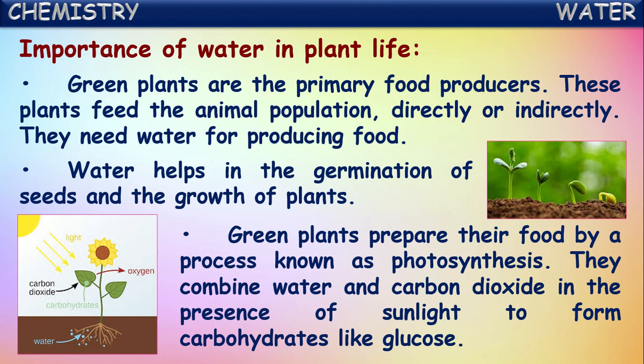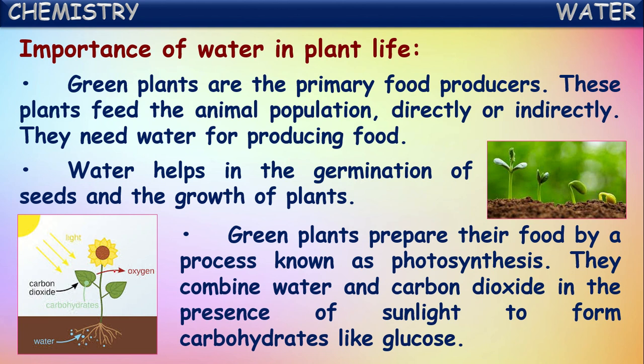So what is happening? Plants absorb light from the sun, and they absorb carbon dioxide from the atmospheric air through their leaves, and they absorb water from the soil through their roots. All this will combine in the leaves in the presence of sunlight to form carbohydrates. In this way, they prepare their food.